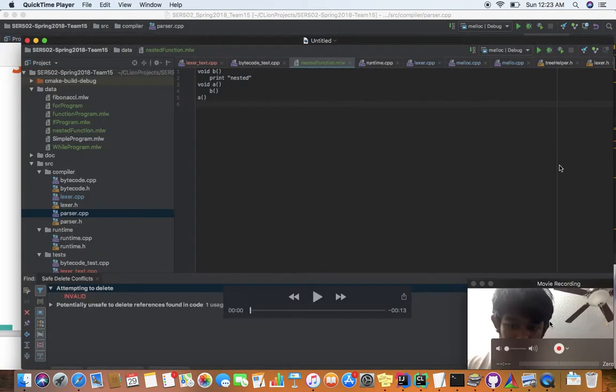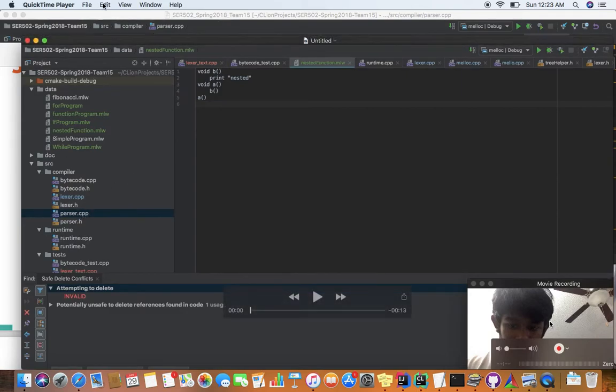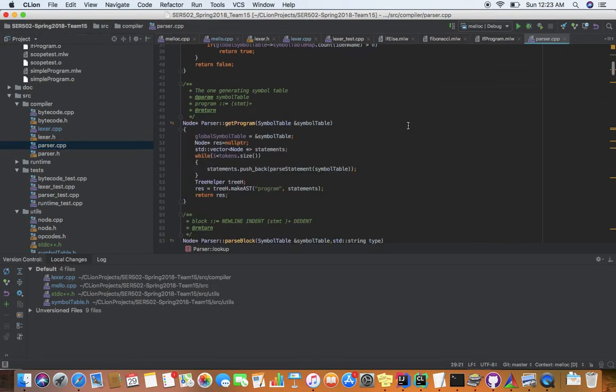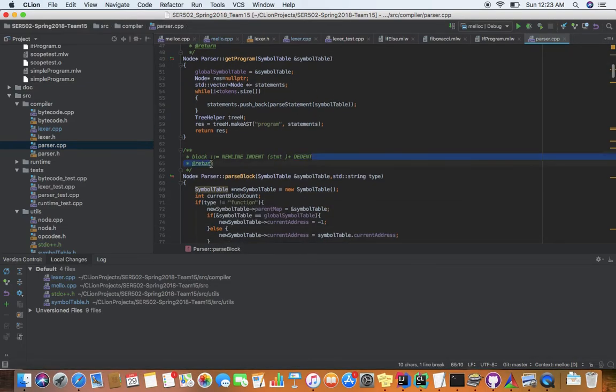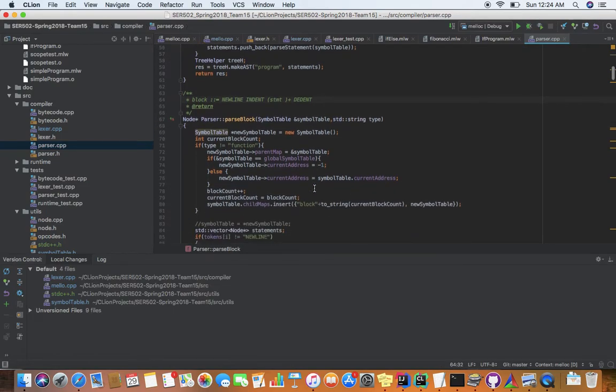And let's go to the code of the parser. So this is the parser code. Here we have the lookup function, and we could see actually here, so these are the program statement nodes, and then we have a block node. So these block nodes are basically based on the grammar, it has been converted into code.